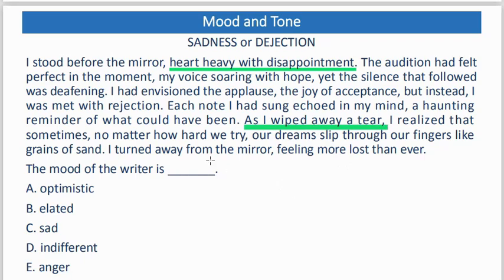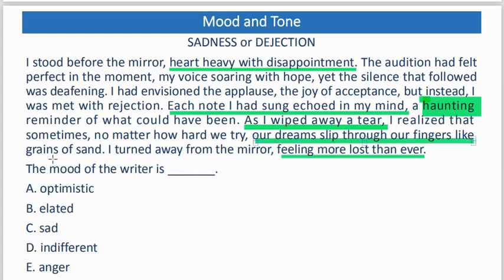Another one I want us to identify is that sense of dejection. Look at this expression, feeling more lost than ever. This reflects how downcast, how sorrowful the writer is. Then look at this one as well: each note I had sung echoed in my mind, a haunting reminder. Look at that word, haunting reminder of what could have been. This suggests regret and sorrow about whatever opportunity the writer has missed. The last pointer is: our dreams slip through our fingers like grains of sadness. This represents a melancholic view of how people lose their dreams.